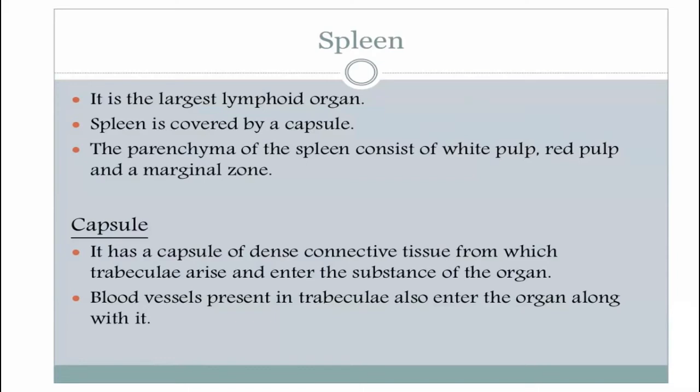The spleen is the only lymphoid organ associated with the filtration of the blood. In all the others, lymph comes, okay? It is the only organ specialized for the filtration of the blood.